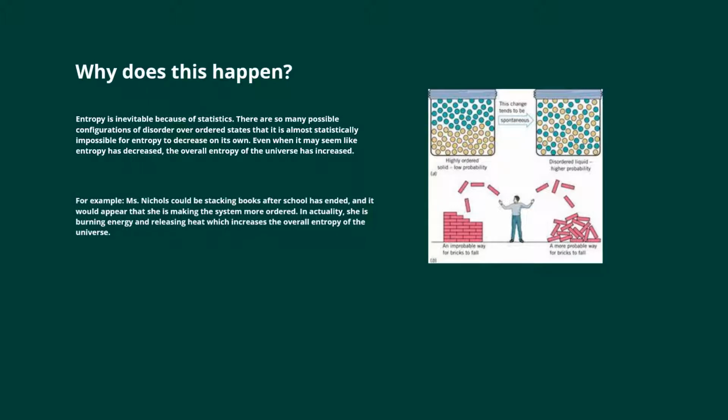Why does this happen? Entropy is inevitable because of statistics. There are so many possible configurations of disorder over ordered states that it is almost statistically impossible for entropy to decrease on its own. When you throw a bunch of bricks onto the ground, it is statistically more likely to be in a jumbled mess than an ordered column.